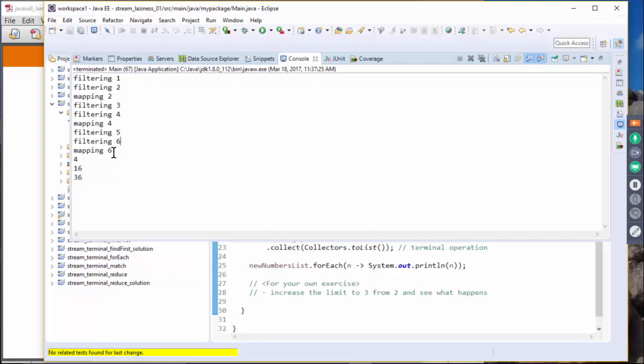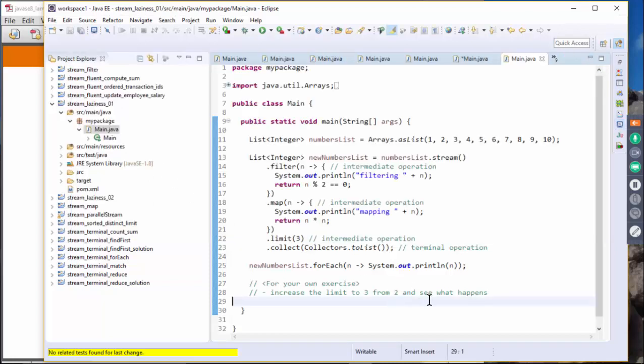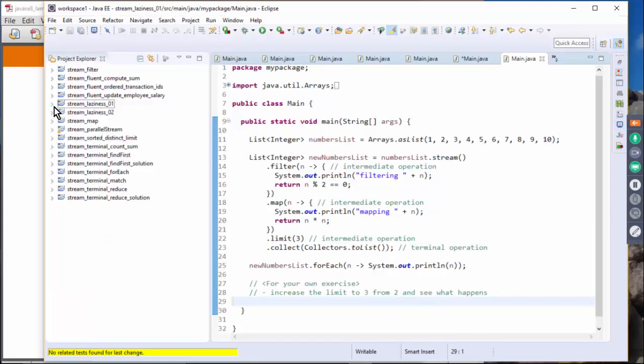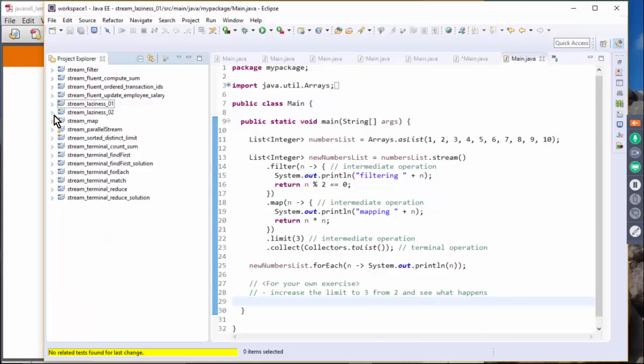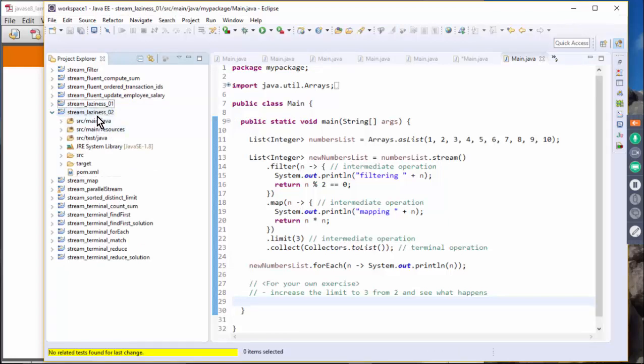In terms of mapping, it will have just 3 mappings. Okay. So for your exercise, increase the limit. Yeah, so that's basically what we just did. Laziness O2. So this is an exercise here.